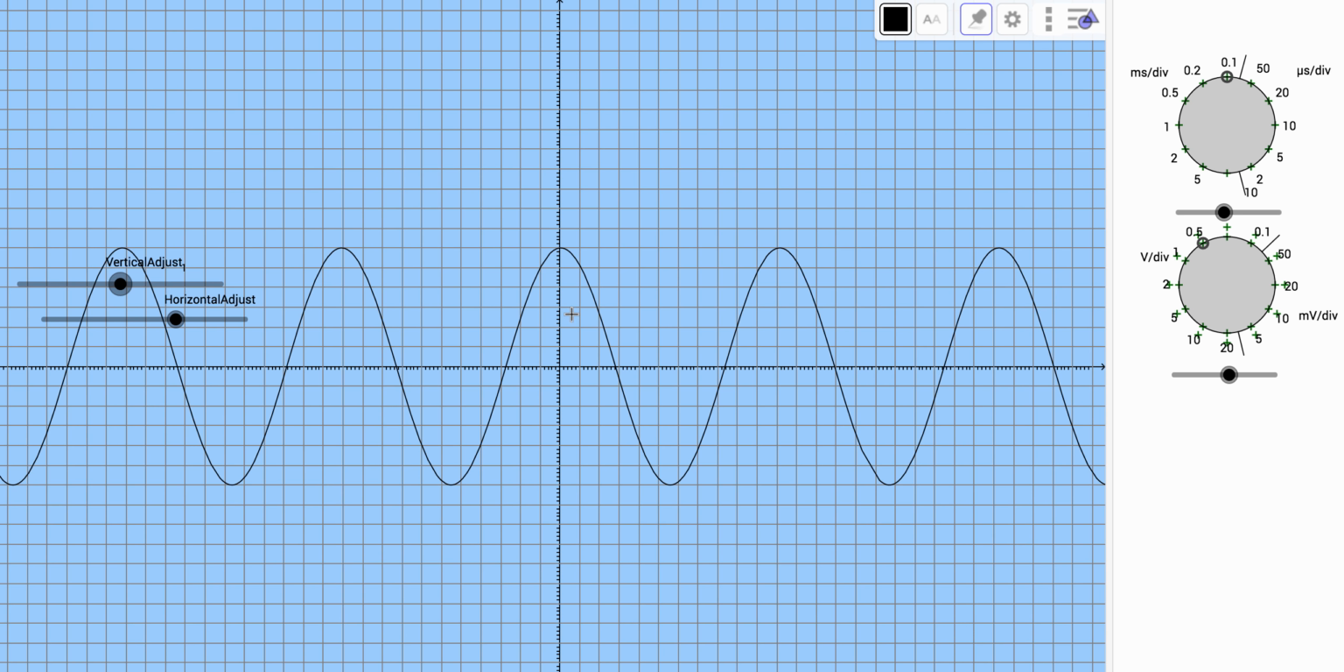1, 2, 3, 4, 5, 6. Down below, 1, 2, 3, 4, 5, 6. So my amplitude, which is the peak amplitude, from the middle to the top, is 6 divisions. So 1, 2, 3, 4, 5, 6. But it's not 6 volts, it's 6 divisions. But each division is 0.1.